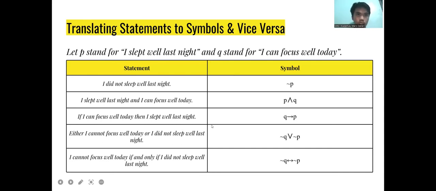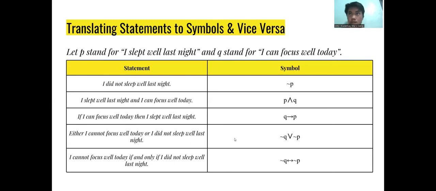And then if-then is denoted by a right arrow. Then I slept well last night is denoted by P. "Either I cannot focus well today, or I did not sleep well last night."